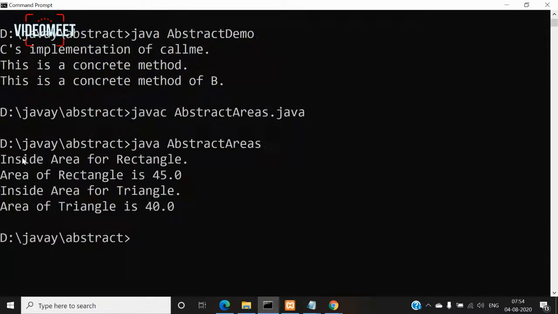So what is the output? Inside area for rectangle, area of rectangle is 45. Inside area for triangle, area of triangle is 40. We have given 9 and 5 for rectangle as parameters. So length into breadth is 9 into 5, 45. And for triangle, we have given 10 and 8. So 10 is base and 8 is height. 10 into 8 is 80 divided by 2. Area is base into height by 2, right? So 80 by 2 is 40. So the area of triangle is 40.